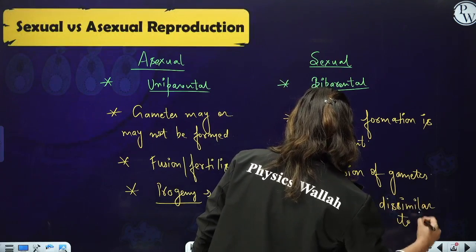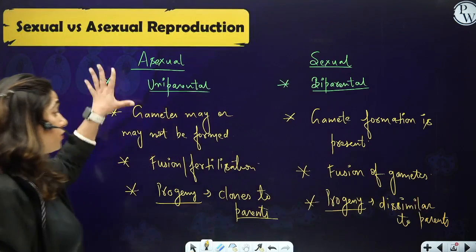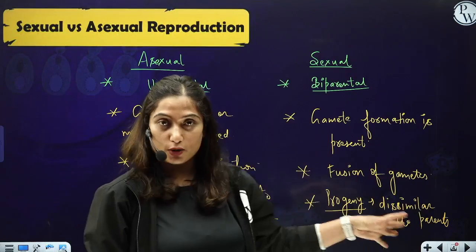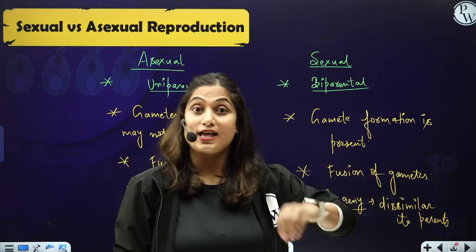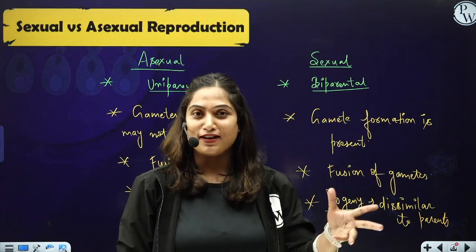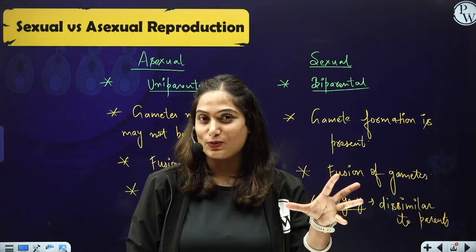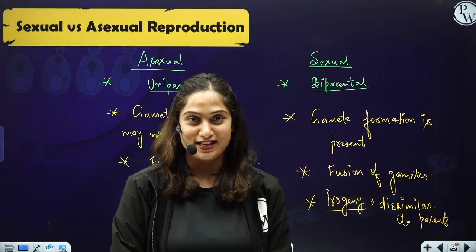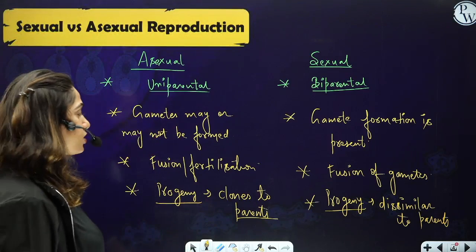So what is important to notice is that in asexual reproduction, gametes might or might not be formed, but in sexual reproduction, gametes have to be formed. And in asexual reproduction, what is absent for sure is the fusion of gametes. So these are the basic differences between sexual and asexual reproduction.